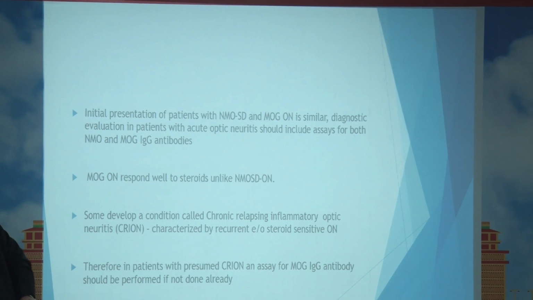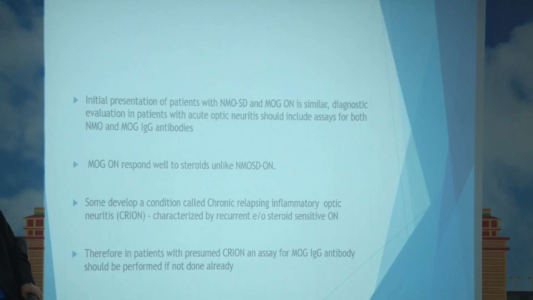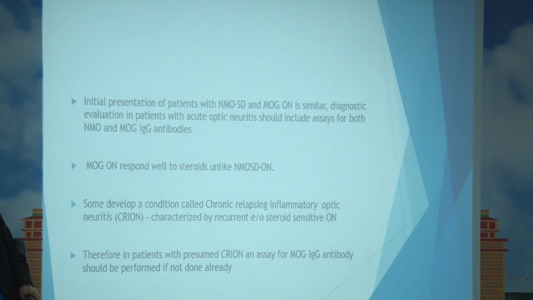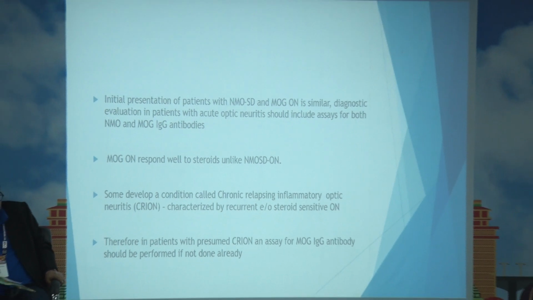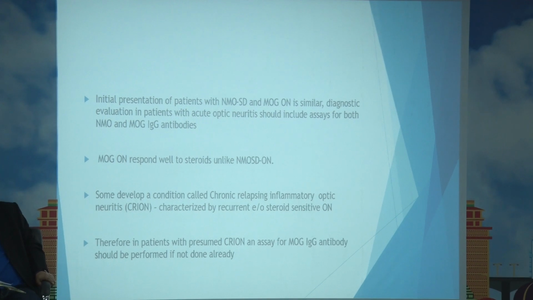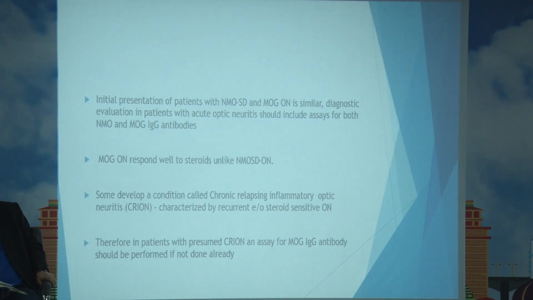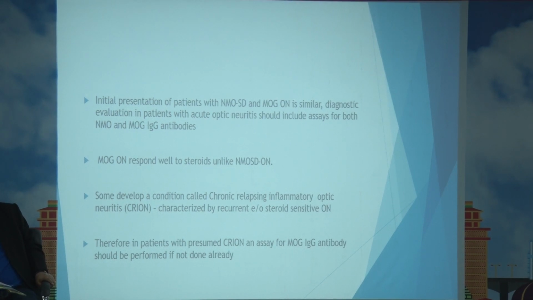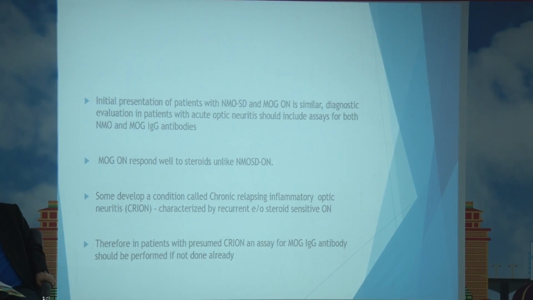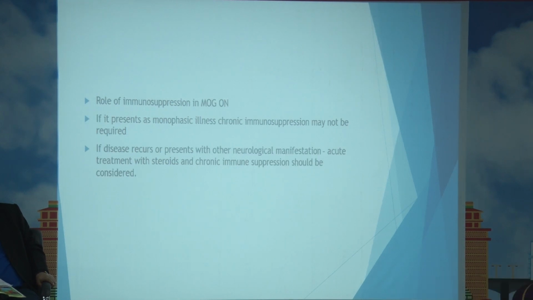Diagnostic evaluation in patients with acute optic neuritis should include assays for both NMO and MOG IgG antibodies. MOG optic neuritis responds well to steroid, unlike NMOSD optic neuritis. Some develop a condition called chronic relapsing inflammatory optic neuritis, characterized by recurrent episodes of steroid-sensitive optic neuritis. Therefore, in patients with presumed chronic relapsing inflammatory optic neuritis, an assay for MOG antibody should be performed if not done already.